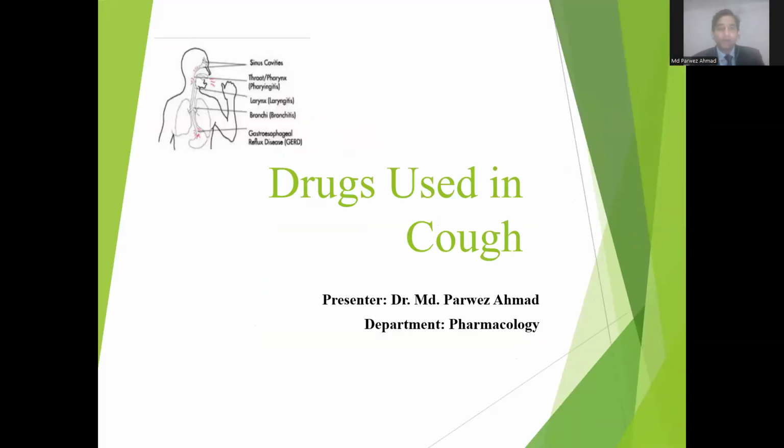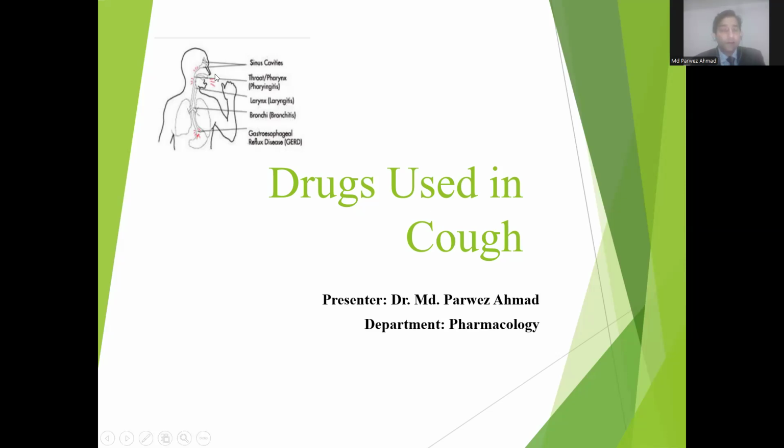Today I am going to discuss drugs used in cough. What is cough? It is a protective reflex. Its purpose is removal of respiratory secretions and foreign particles from the air passage. It occurs due to stimulation of mechano or chemoreceptors in the throat or respiratory passage, or stretch receptors in the lungs.